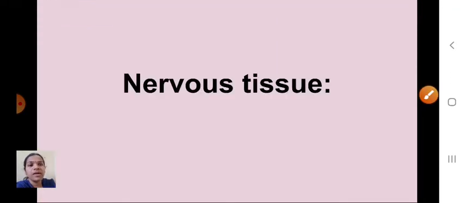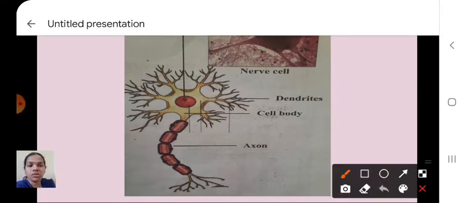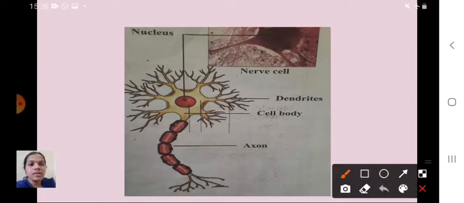See here, you have already studied nervous tissue in the 15th chapter, life processes in living organisms. This is a neuron, isn't it? Our nervous tissue is made up of neurons. This is the structure of a neuron. This is called what? Dendrites.